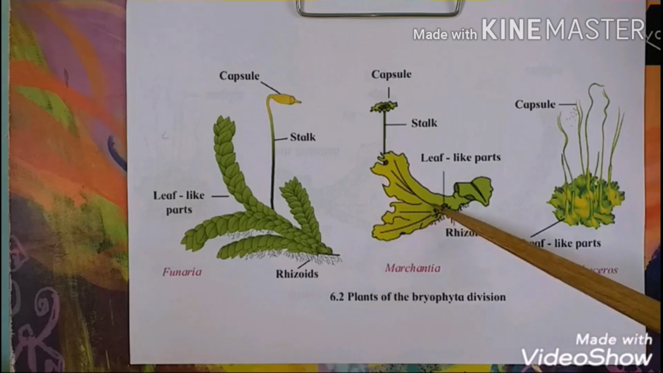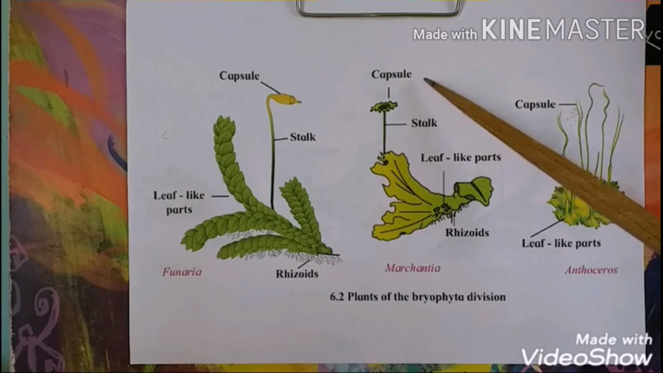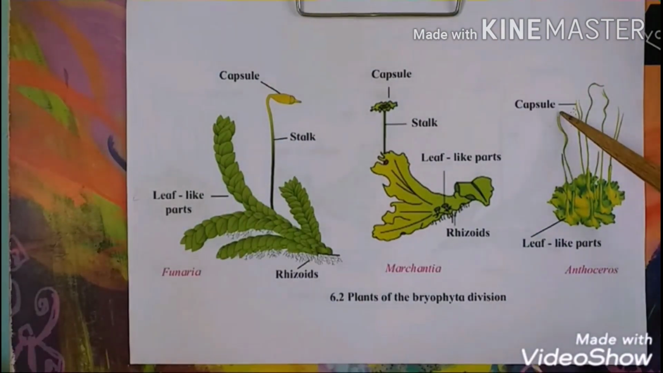This is the Marchantia plant, which is having the rhizoids again. This is the leaf-like green part. This is the stalk, and at the apex there is the capsule. This is the Anthoceros. The leaf-like part is spread on the surface of the substratum, and the upper tapering parts called capsules are clearly visible.